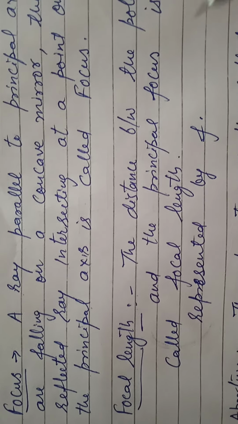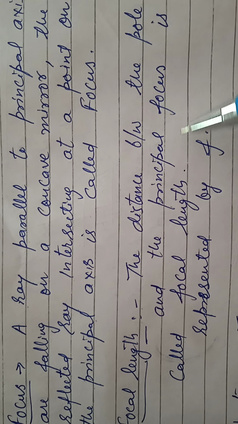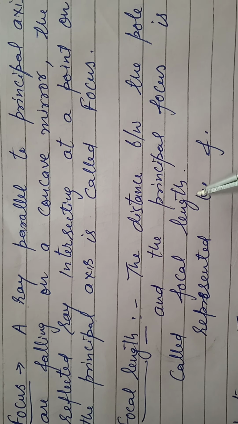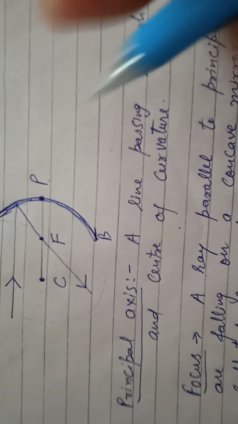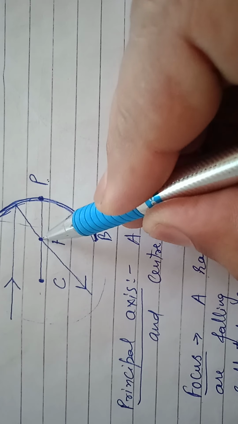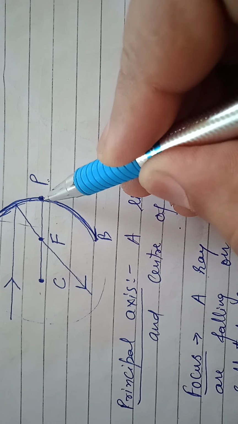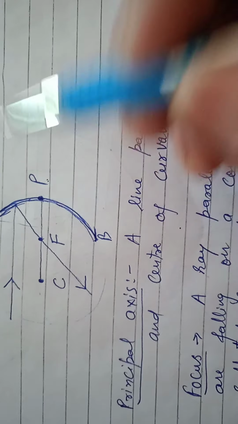Next, focal length. The distance between the pole and the principal focus is called focal length, and it is represented by small f. The distance between pole and focus, that distance is called as a focal length.